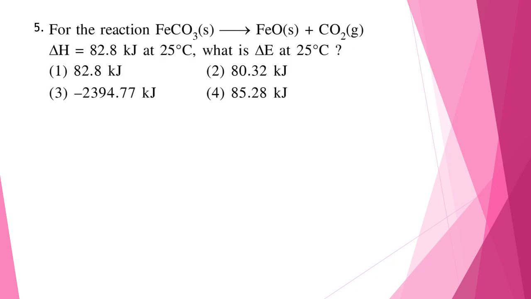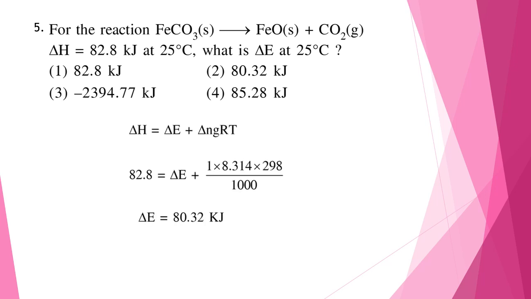Question 5. For the reaction FeCO3 gives FeO plus CO2, delta H is 82.8 kilojoules at 25 degrees. What is delta E at 25 degrees? Now we know that delta H is equal to delta E plus delta n g RT. So when we substitute the values for delta n g RT and convert it to kilojoules, we divide it by 1000. And when we subtract it from 82.8, we get 80.32 kilojoules. So delta E is equal to 80.32 kilojoules. So the correct answer is option 2.